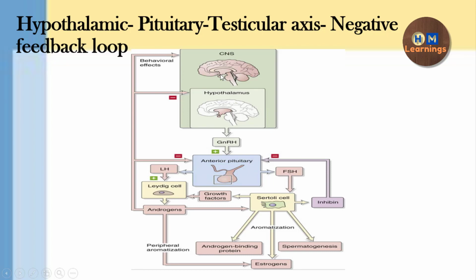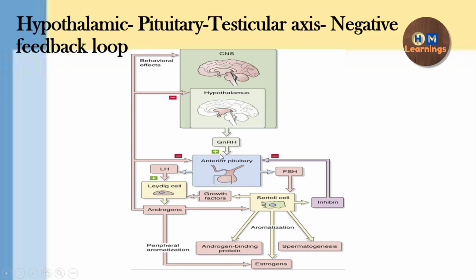Here you can see the hypothalamus and the CNS. CNS means here the conscious mind, you can say. The hypothalamus as well as the CNS both have an effect on reproduction. So the CNS through the hypothalamus has an effect on the reproductive system. The arcuate nucleus in the hypothalamus secretes the gonadotropin releasing hormone, and this GnRH is released in the portal circulation, and that portal circulation reaches the anterior pituitary.